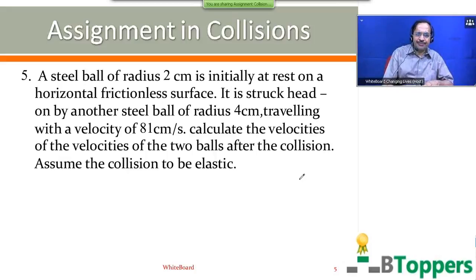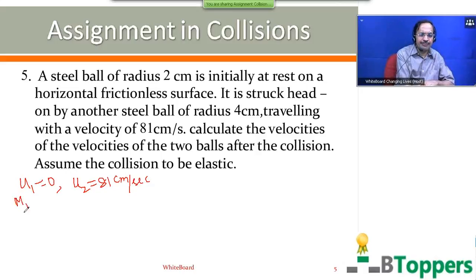Assume the collision to be elastic. So the first body is initially at rest, so you can take the initial velocity of the first body as 0. And you have to find the ratio of the masses of the two bodies. The initial velocity of the second body is given as 81 cm per second.